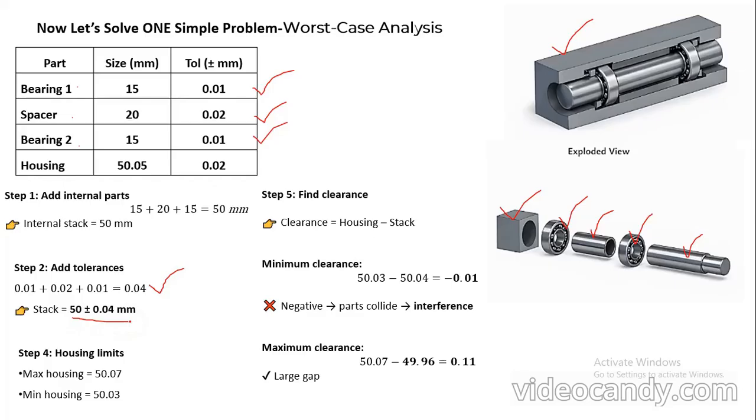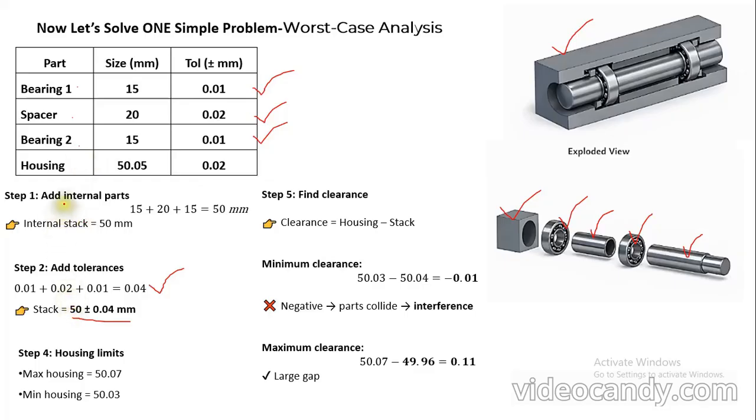Okay. Now we have the values of our stack. Next we want to make sure whether it can be assembled freely and safely inside the housing.